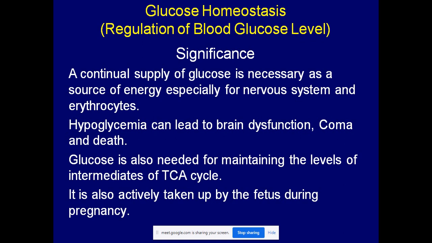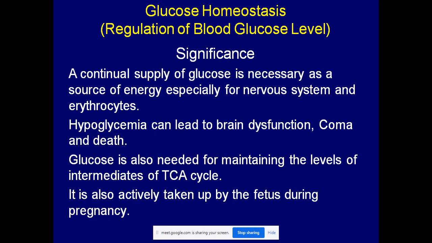Let's start with blood glucose homeostasis. In carbohydrate metabolism, this is given in your syllabus, and it is very important also. Blood glucose homeostasis means the regulation of blood glucose level. Regulation of glucose level in the blood is called blood glucose homeostasis. So what is the significance of this blood glucose homeostasis?